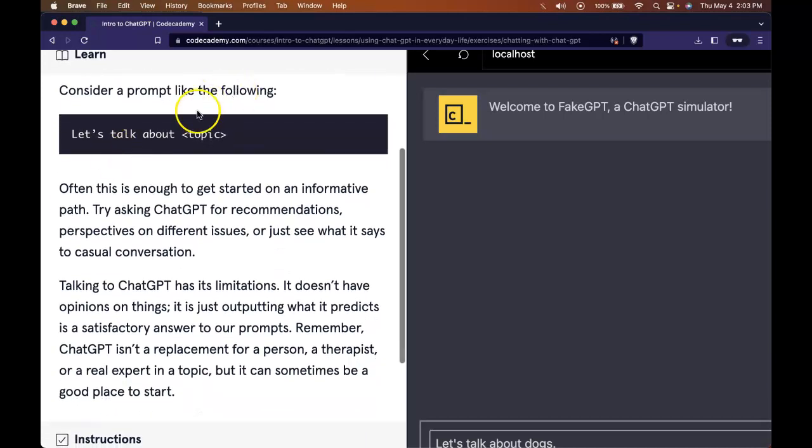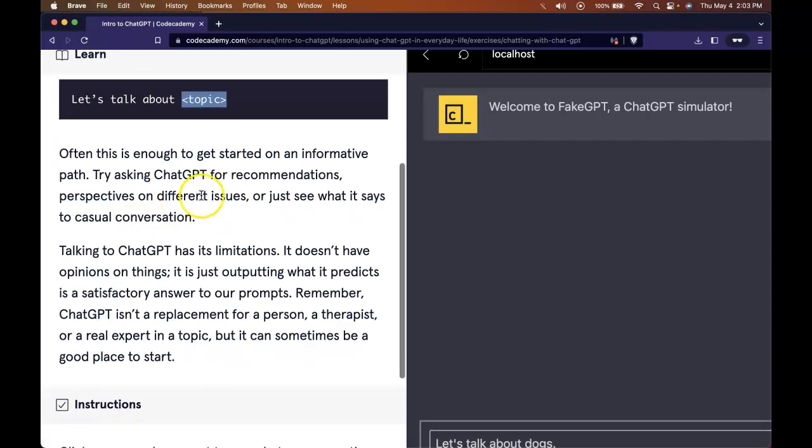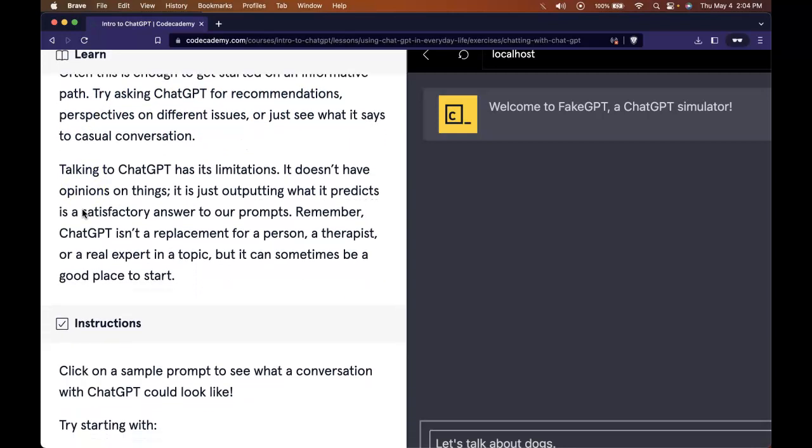Consider a prompt like the following. Let's talk about, and then put in a topic. Often this is enough to get started on an informative path. Try asking ChatGPT for recommendations, perspectives on different issues, or just see what it says to casual conversation.